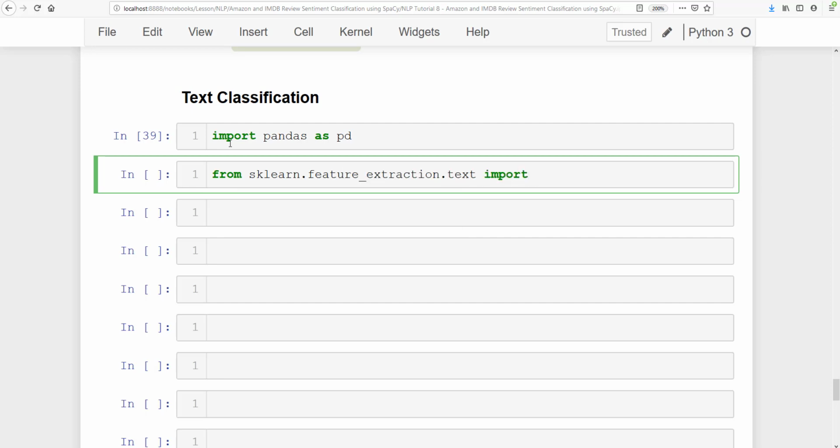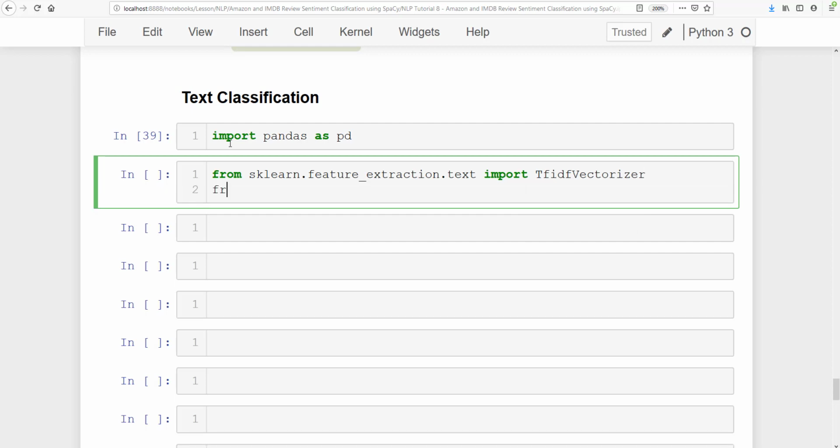If you have seen my first video, in that video I have explained this TF-IDF vectorizer. So here we have TfidfVectorizer, and then from sklearn dot pipeline, import Pipeline.